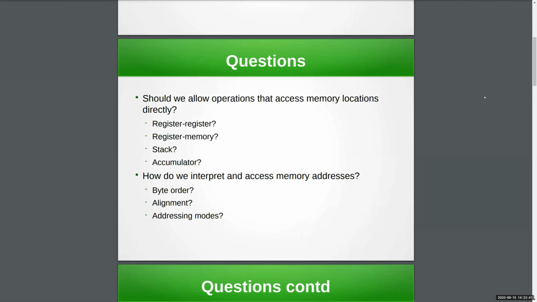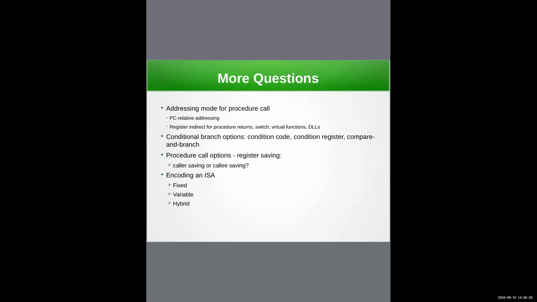So that is the driving force behind how many addressing modes you choose. And because the most popular ones are immediate, displacement and register indirect, those are chosen. All right, so this is where I wanted to spend some time.